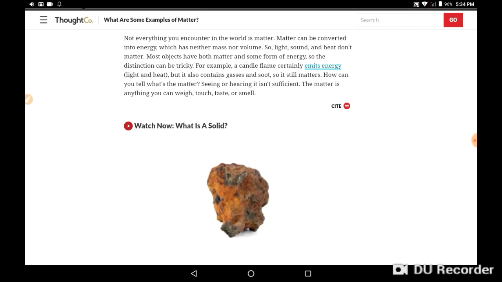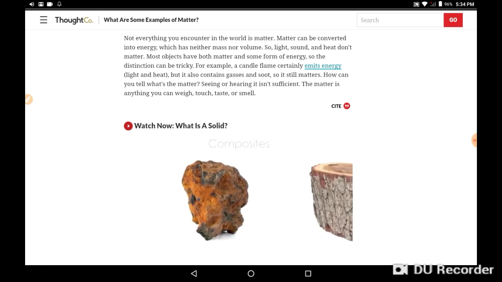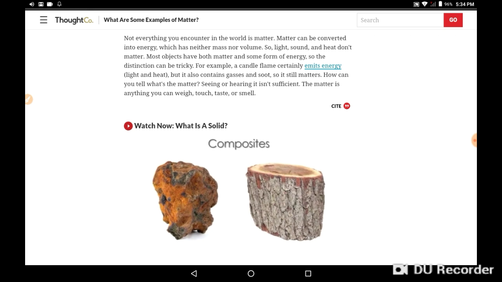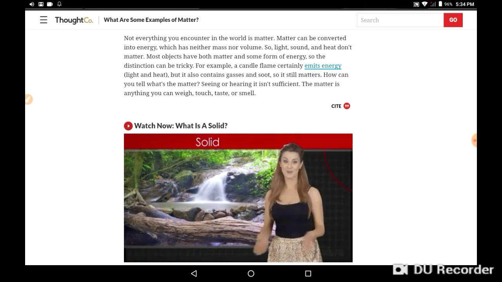Most of the time, solids are not made of all of one kind of atom, or even made consistently of the same material. These types of solids are called mixtures, or more scientifically, composites. Most of the things we see every day are composites, especially things in nature like rocks, wood, and soil.